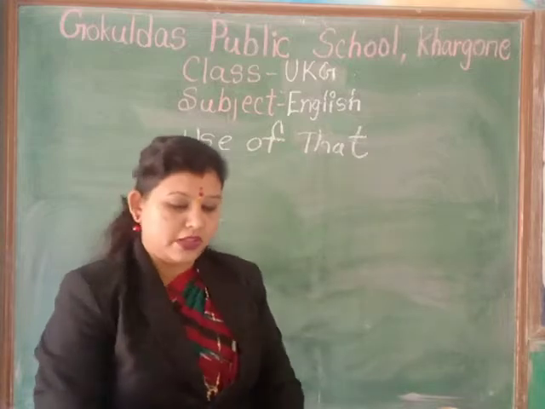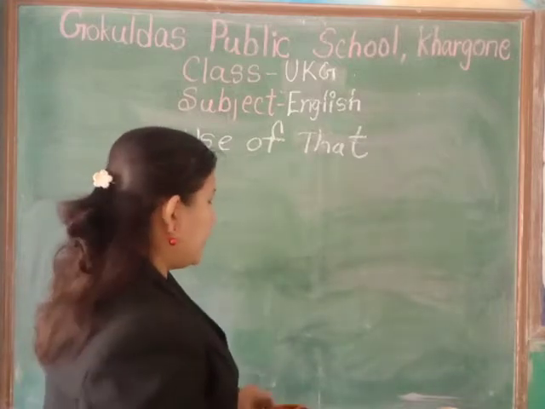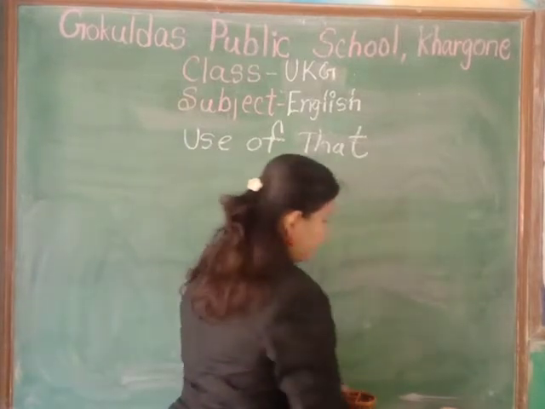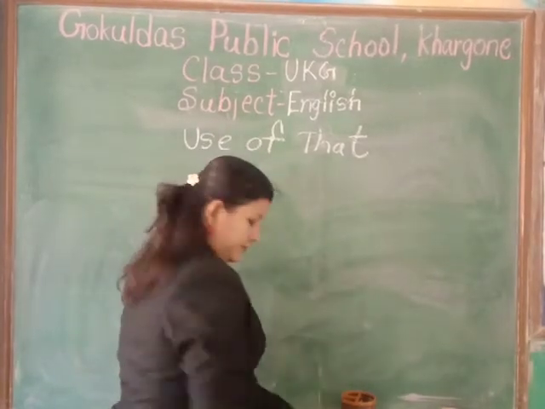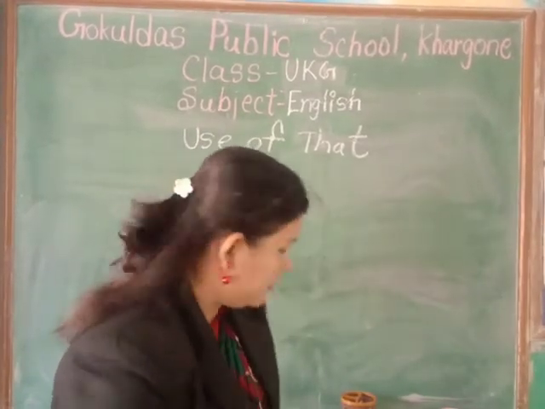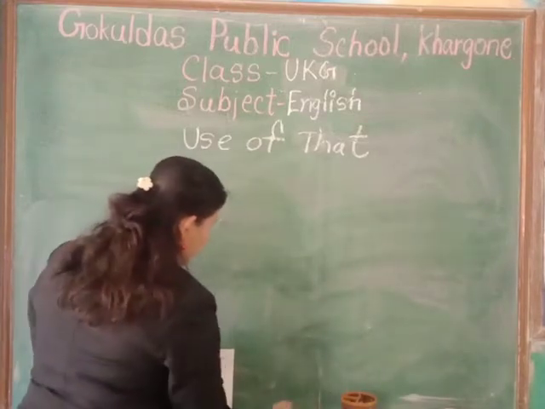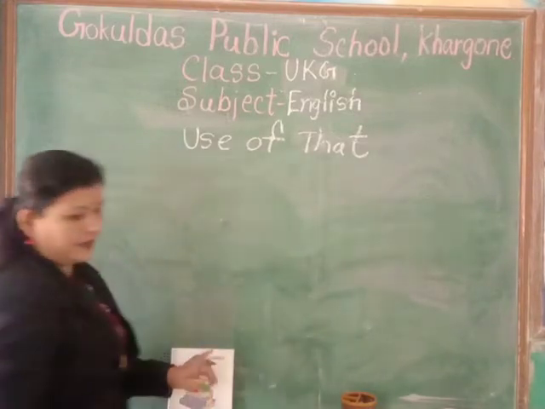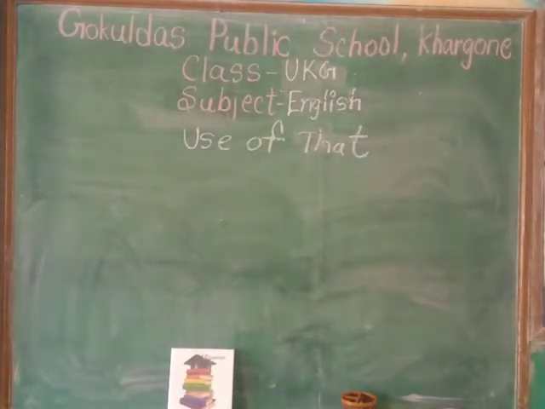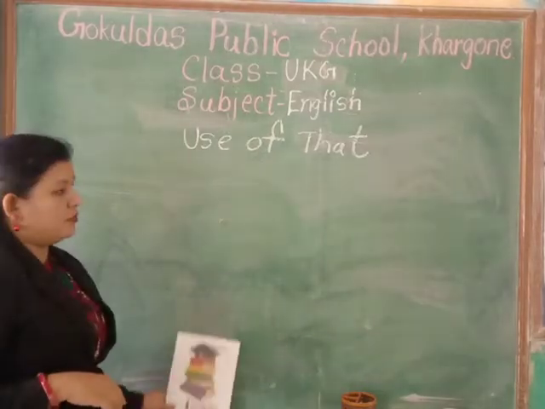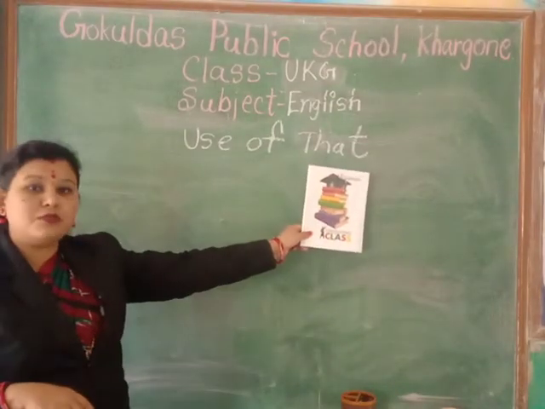Now I am giving you some examples. Look here everyone. See this notebook.